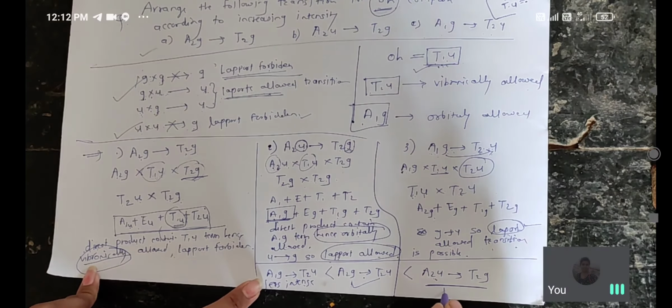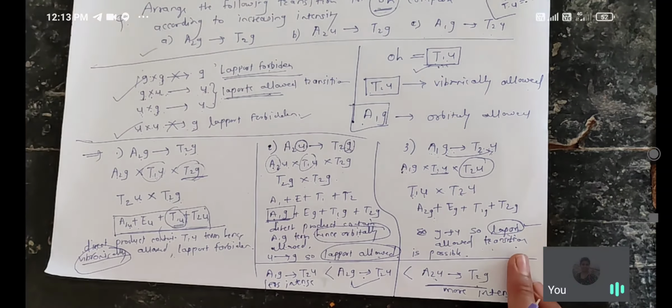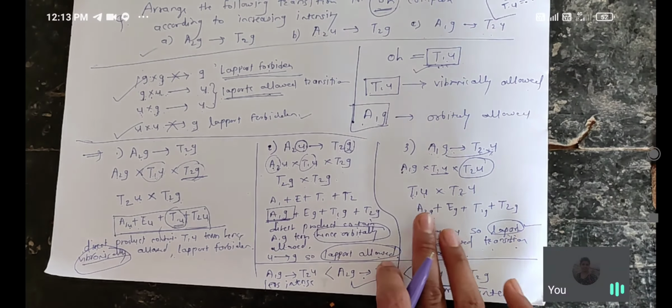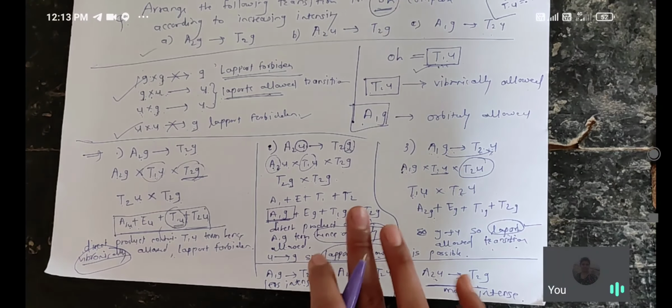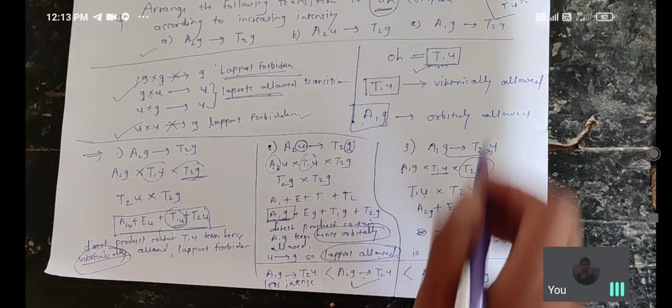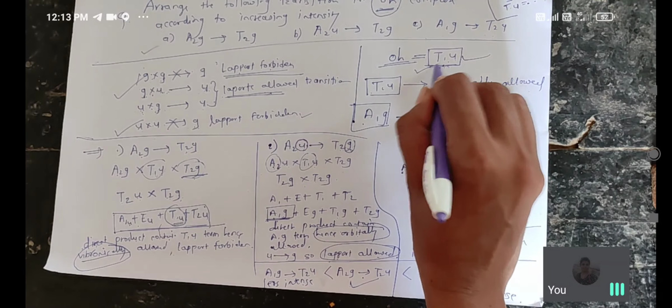It is more intense. This is the question. That means different transitions are there, and you have to arrange those transitions in increasing intensity. Okay. The most important thing in this, you have to use the operator. The name of that operator is T1U. When an octahedral complex is there, you have to use T1U as the operator.